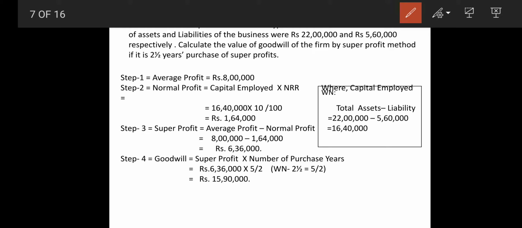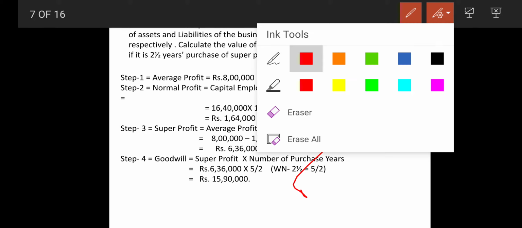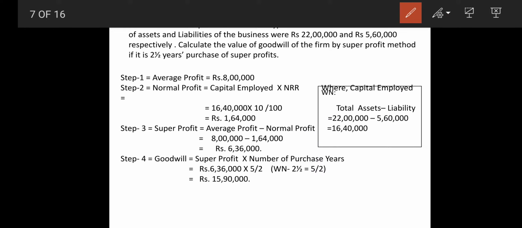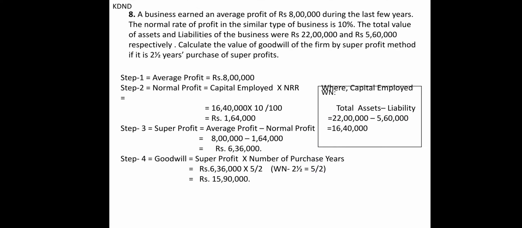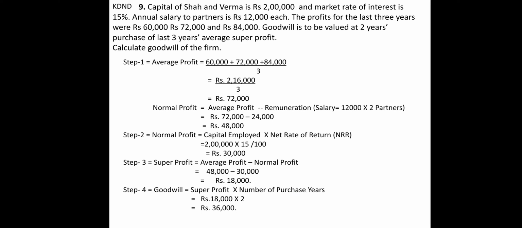So normal profit we will get is 1 lakh 64,000. But originally we have to earn 8 lakhs as a profit. So 8 lakhs minus 1 lakh 64,000 will give you 6 lakhs 36,000. So final answer of goodwill will be 15 lakhs 90,000. So this way we will come to the conclusion of getting goodwill of 15 lakhs 90,000.